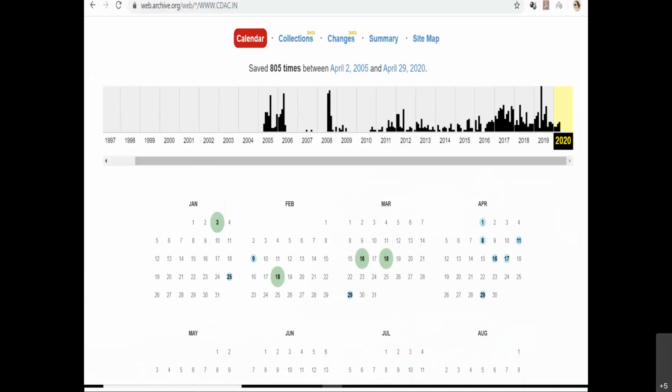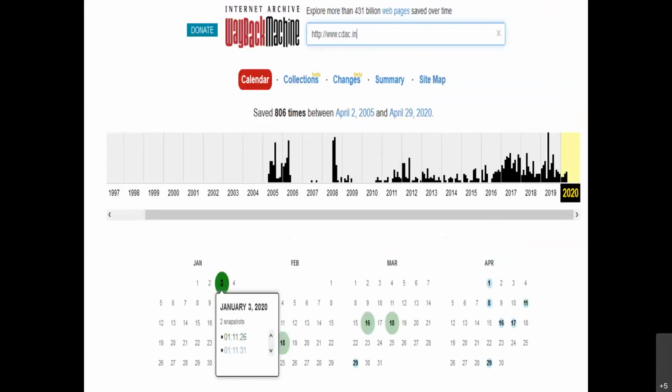Now here you can see we are getting a calendar with some green colored marked dates. When we hover the mouse pointer on a green colored date, you will get a few details about the snapshots. On this particular date, for this particular website, 2 snapshots have been taken. These are nothing but links. You can click on one and you'll get the snapshot which was taken on that date. This helps the attacker get information about a particular website, how it looks and so on. And you can see here, it was created in 2005.